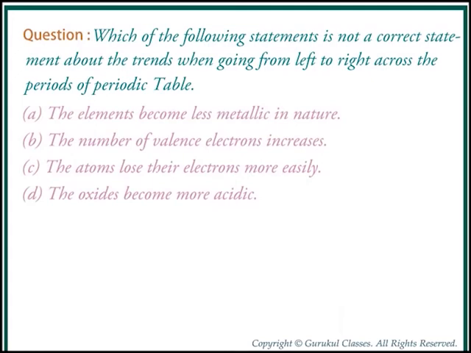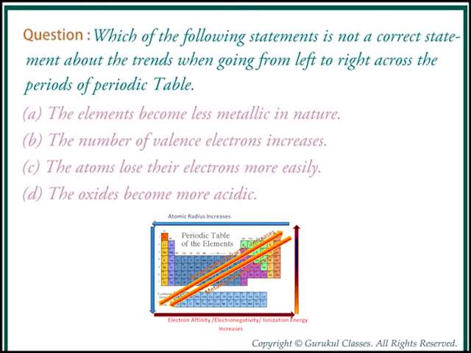Students, now let us do the C part. The statement that the atom loses electrons more easily as we move from left to right is not true. Because as we move from left to right, the electron releasing tendency decreases due to high ionization energy, as we move from left to right in a period of a periodic table, which you can see in the figure.